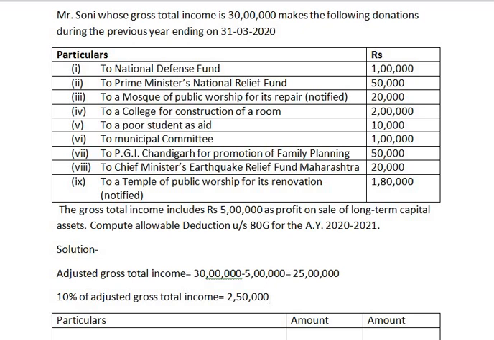That is, gross total income is taken at rupees 30 lakhs minus 5 lakh rupees, which is profit on sale of long-term capital asset. Then we get 25 lakh rupees as adjusted gross total income. From that, we just have to take 10% of adjusted gross total income. So 10% of 25 lakhs is 2,50,000. So this is how we have calculated adjusted gross total income.